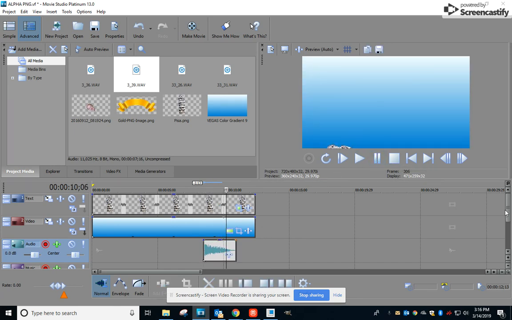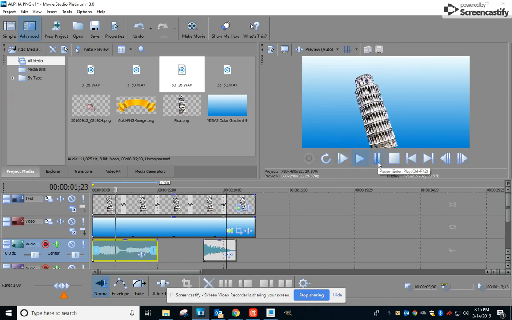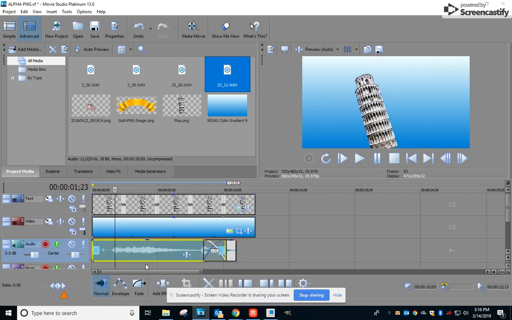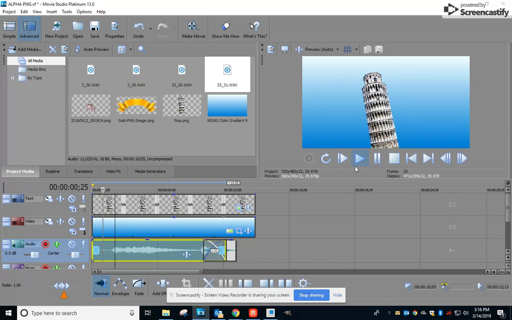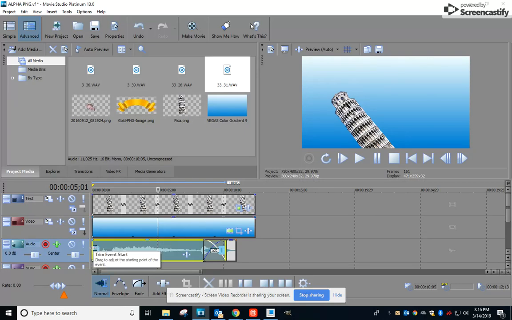All right, one of the other things I was going to put in here was this other sound effect. It's kind of different. Okay, so that's maybe not the best choice. Let's see here. Let's try this now. Okay, so we're going to go with that. So I can trim this so I get the beginning and move this over.